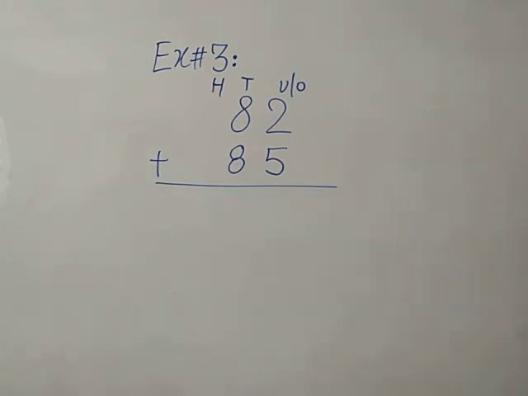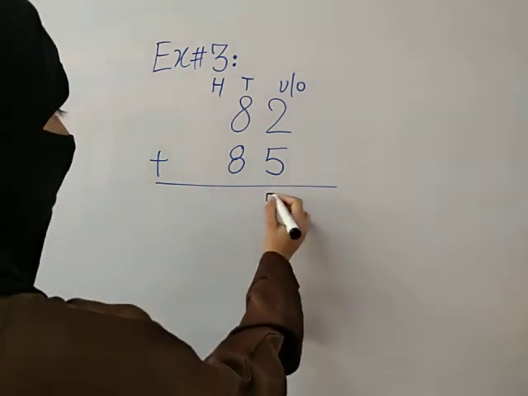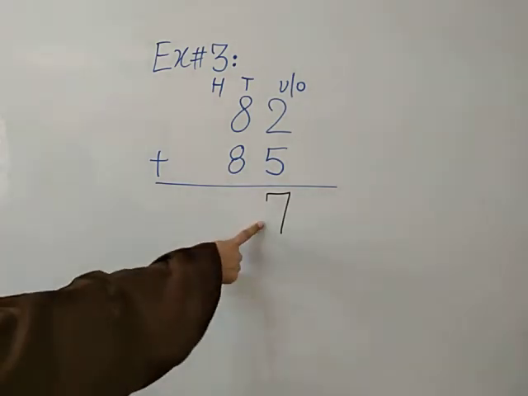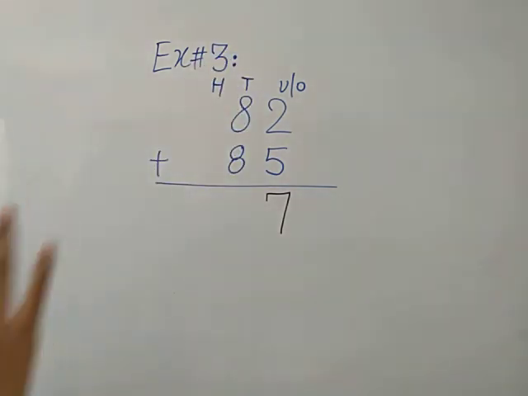The total of 2 and 5 is 7. 7 is not greater than 9. 7 9 से greater नहीं है. So we will write 7 on unit and ones place value number and no carry on tens place value number. Just हमने 2 numbers को add किया और number is not greater than 9. So we will write just 7 on unit and ones place value number and no carry on tens place value number. Aisha, you tell me what is the total of 8 and 8?